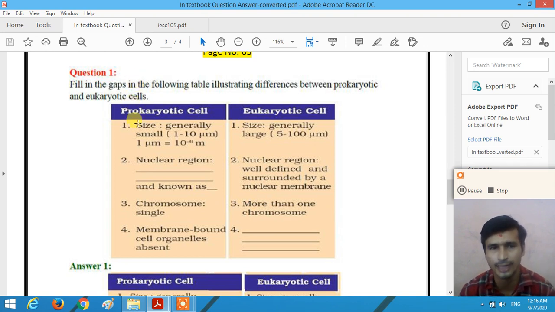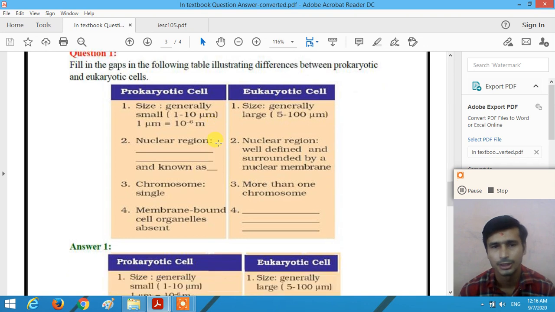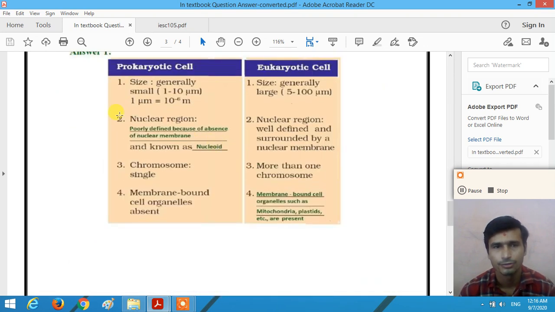So here the size of the prokaryotic cell is generally very small, about 1 to 10 micrometers. 1 micrometer is equal to 10 raised to minus 6 meter, and the size of the eukaryotic cell is large compared to the prokaryotic, 5 to 100 micrometers. Nuclear region, right? In the prokaryotic cell, the nuclear region is very poorly defined because of the absence of the nuclear membrane.